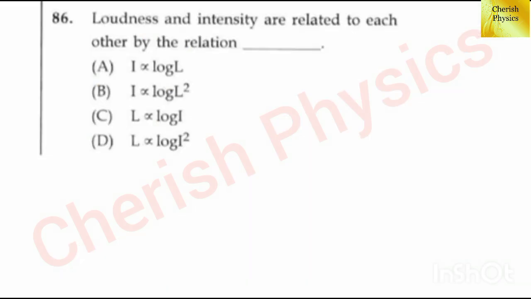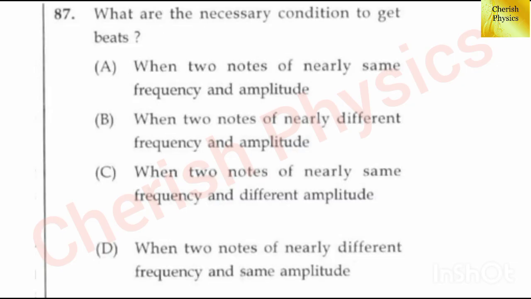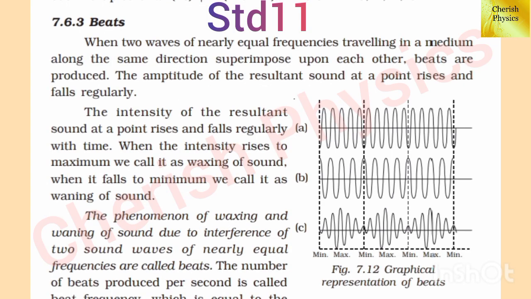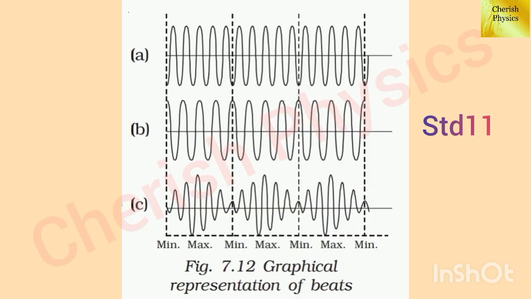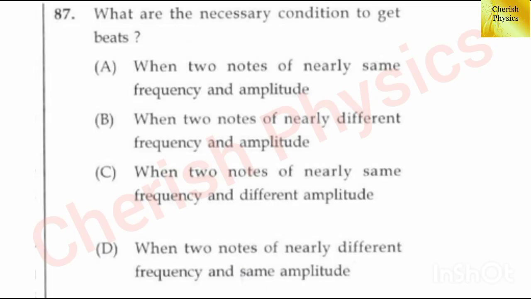The answer is option C, L is proportional to log I. 17th question. What are the necessary conditions to get beats? The answer is option A, when two notes of nearly same frequency and amplitude.